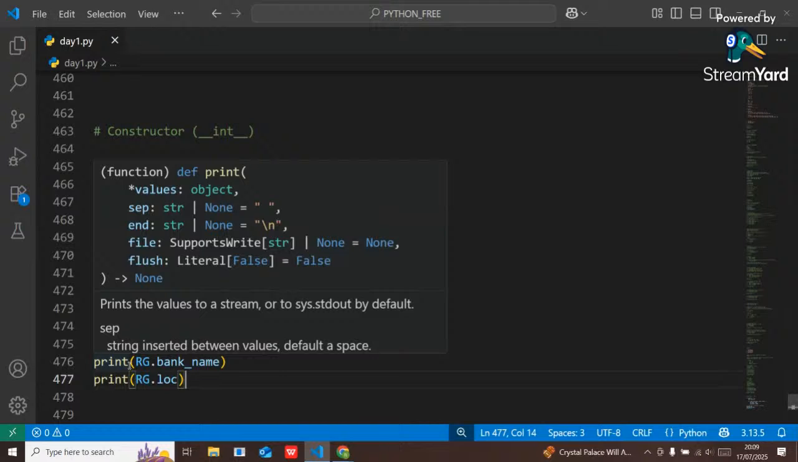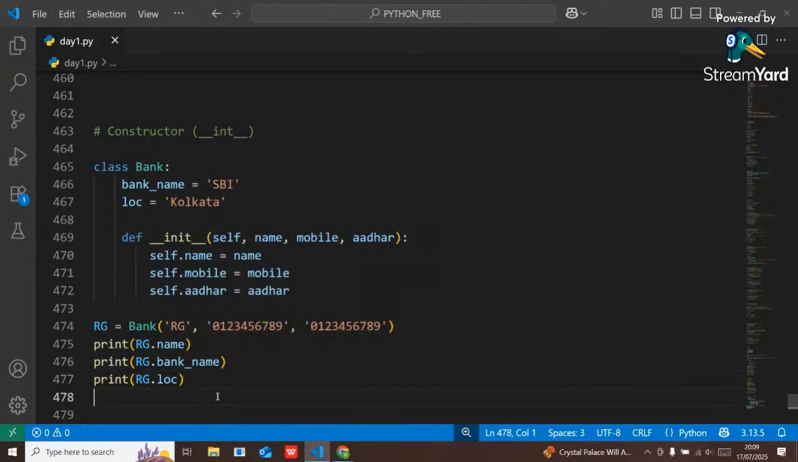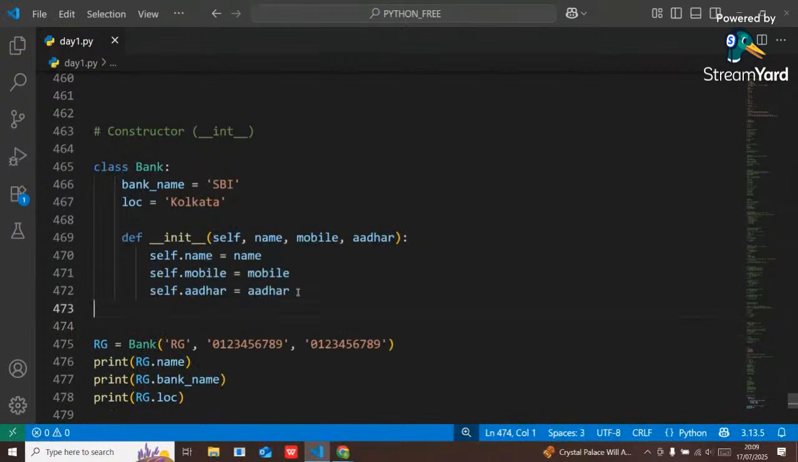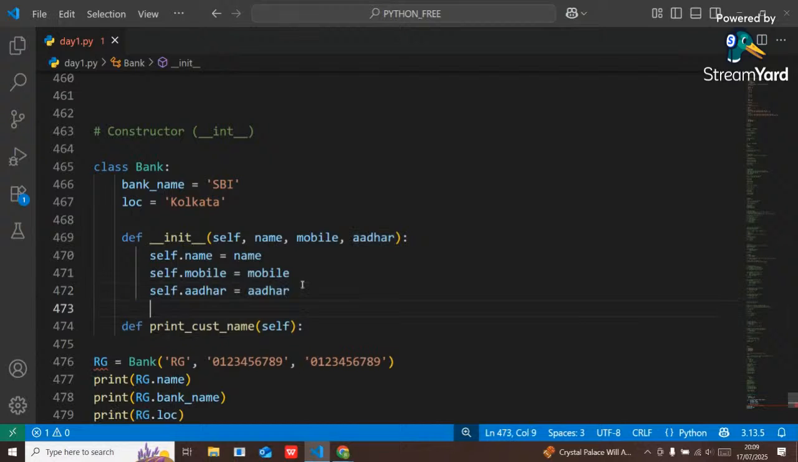So I don't want to do that. Okay, so here I can simply create a method. Def print customer name. Please don't forget to put the self keyword here, because if you don't pass the self keyword, the class will not be able to understand which object you are going to access.